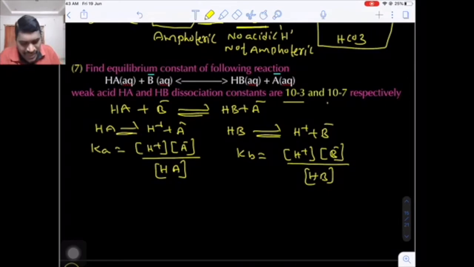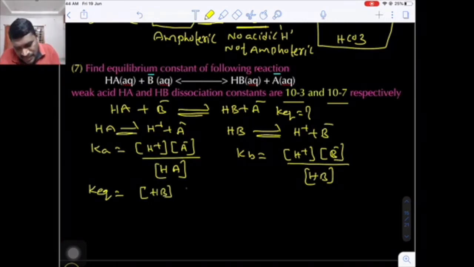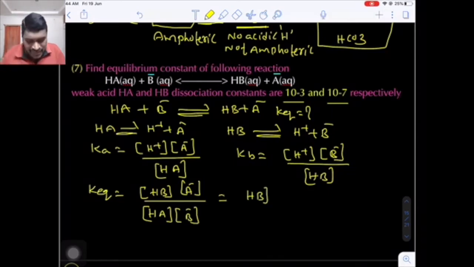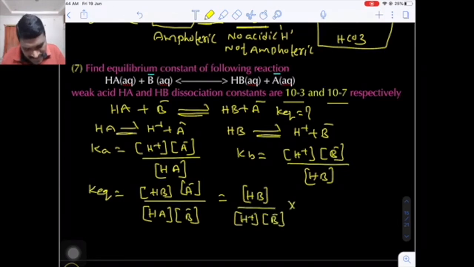Now the Ka and Kb values are given as 10 raised to minus 3 and 10 raised to minus 7. We have to calculate the equilibrium constant for this reaction. What is the equilibrium constant here? The product of the concentration of the products divided by the product of the concentration of the reactants. Are you getting my point? Now here, what I am doing is, HB is there, so I am writing in the denominator H plus concentration multiplied by B minus concentration.